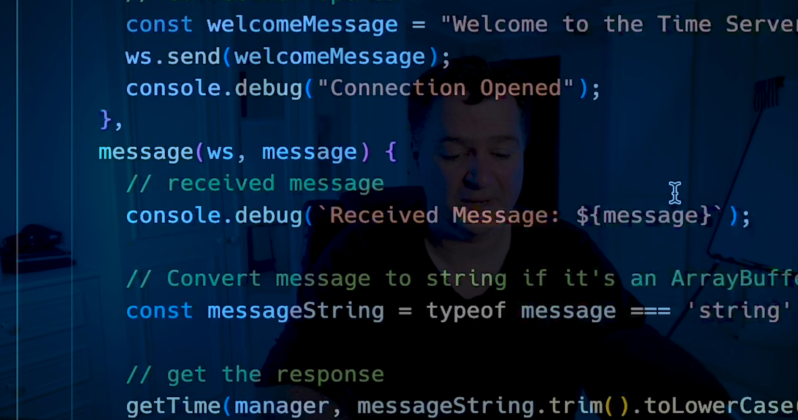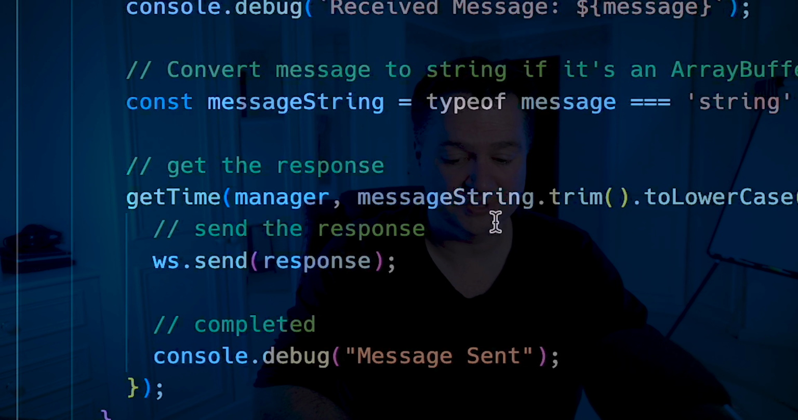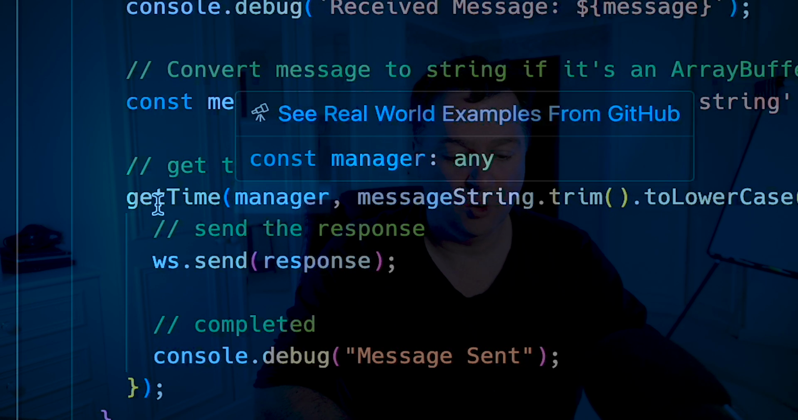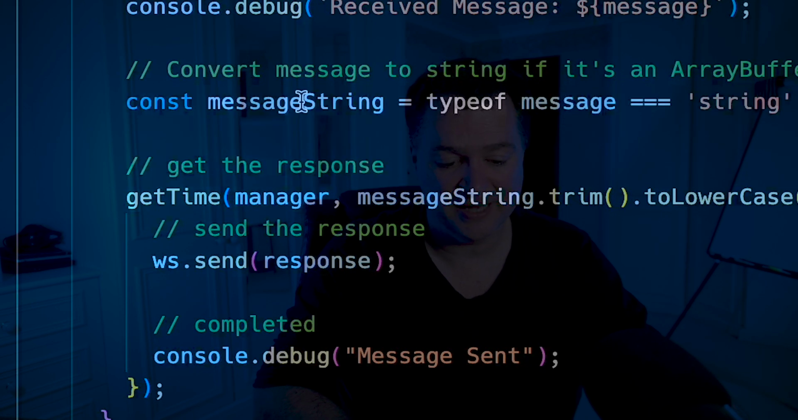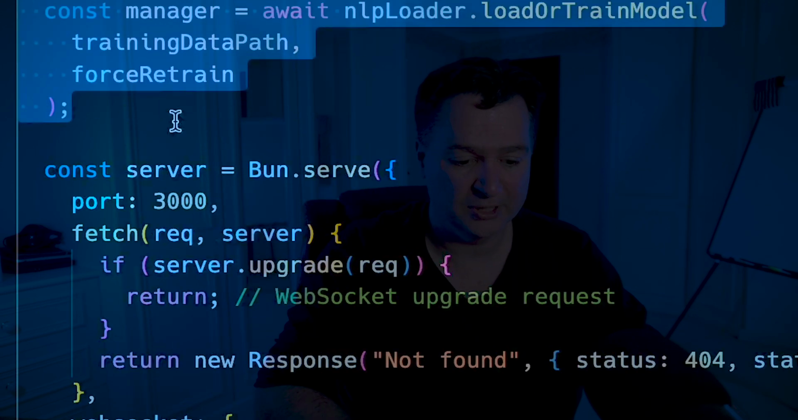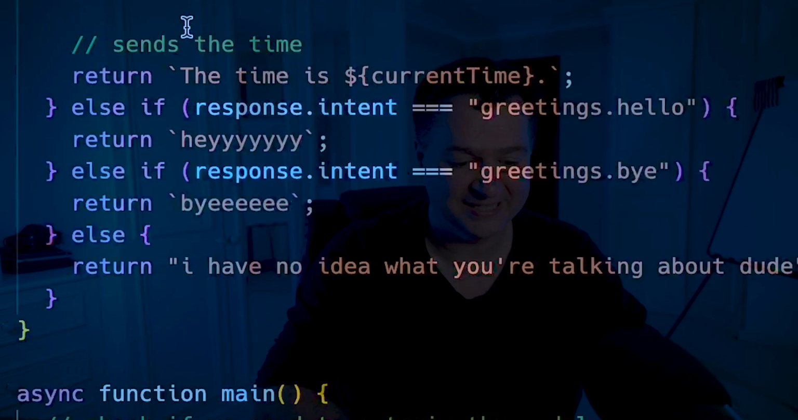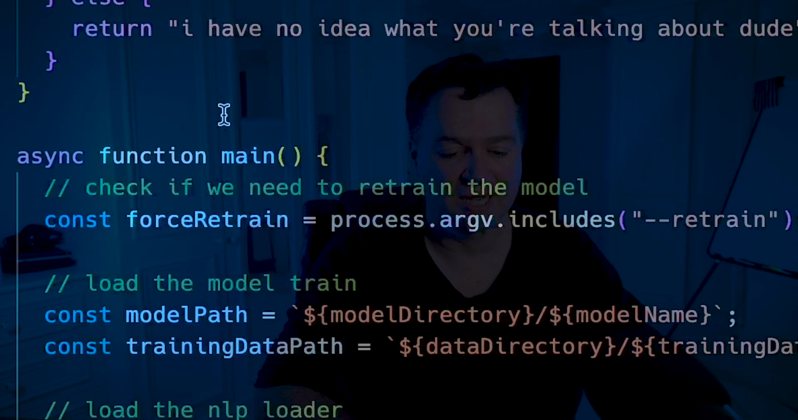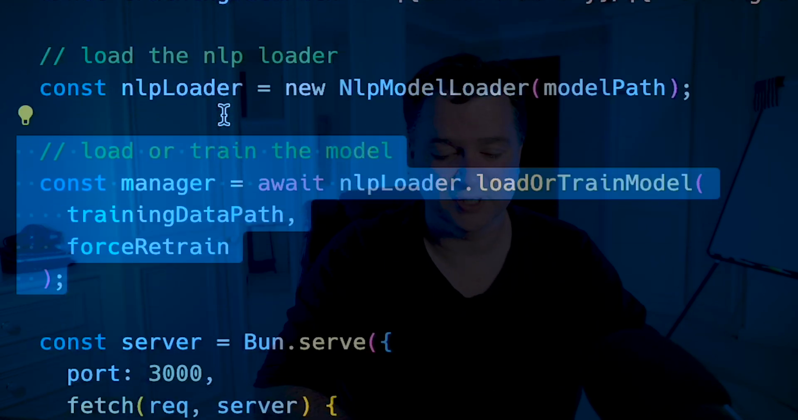So it's the exact same as we had before. The big difference now, of course, is when we get an incoming message, so get time comes in there, then it's essentially going to go and look at the get time function that we created here, and then it's going to use the classifier to classify the response.